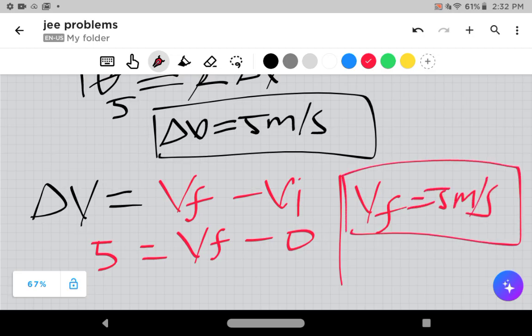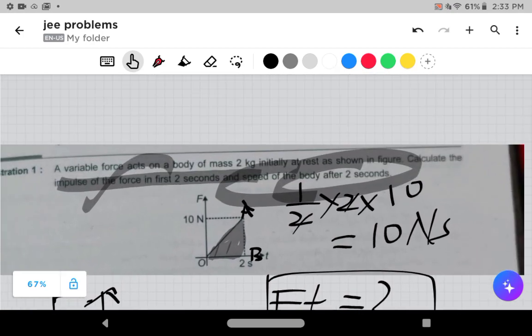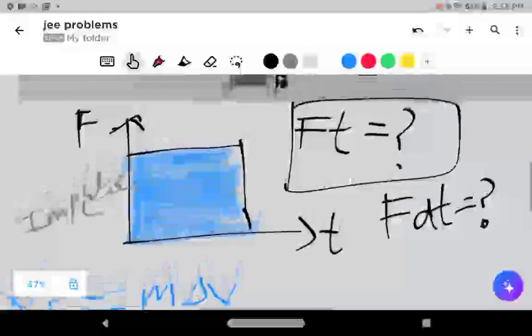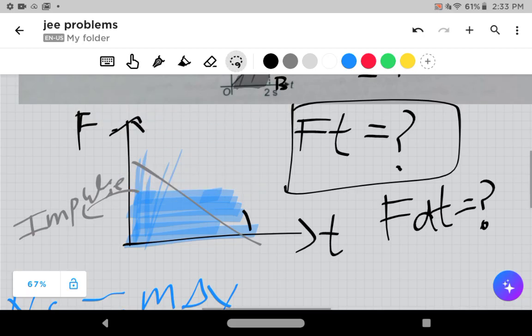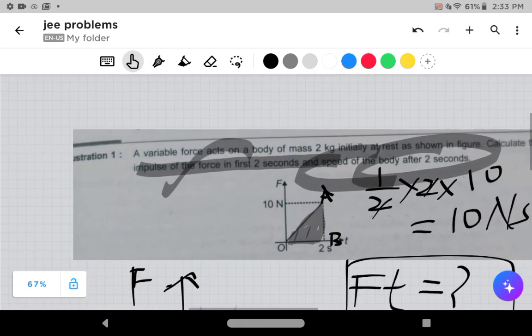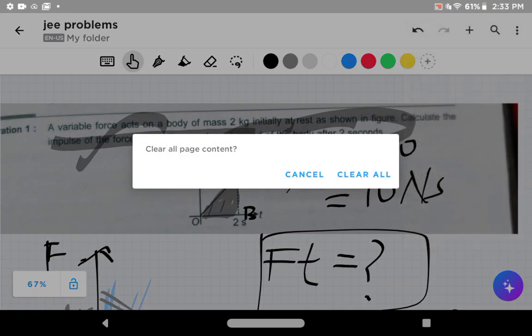How cool is this question. It's completely conceptual. No one can solve this question just by knowing the formula. Bro, I know the formula of impulse, I know the formula of momentum, I know the formula of force. No, you need to know the concept of graphs. If this was the graph, then this area could have vanished. It's completely a good question according to me. Next I'm going to hit you with very good questions.